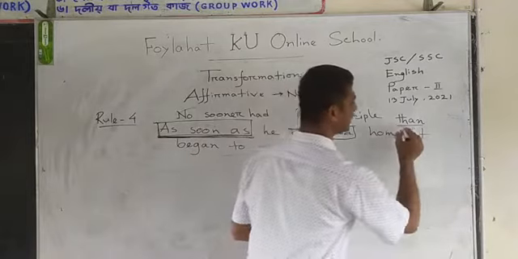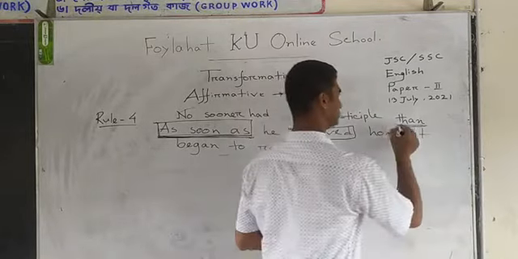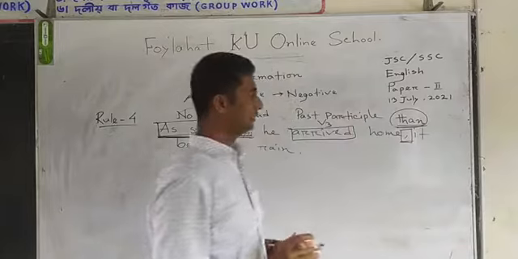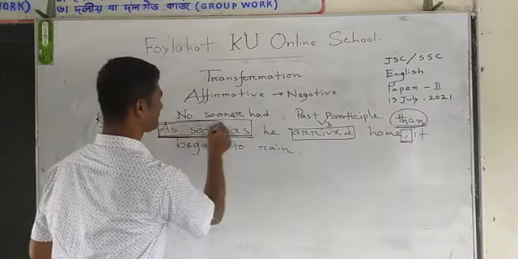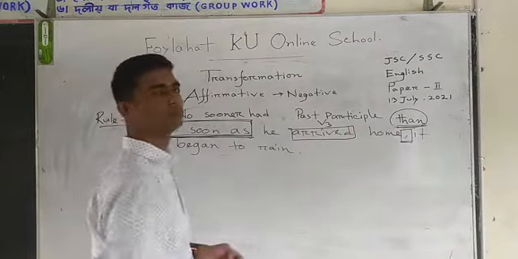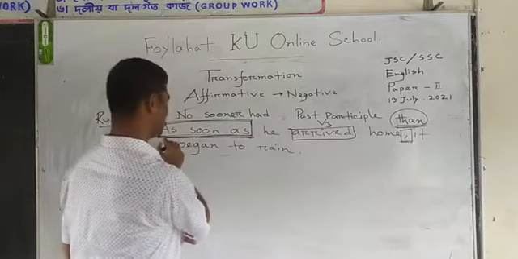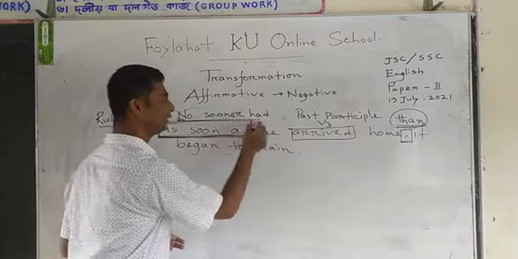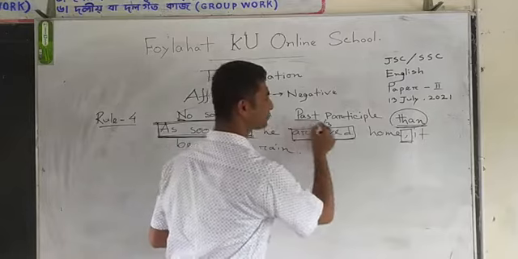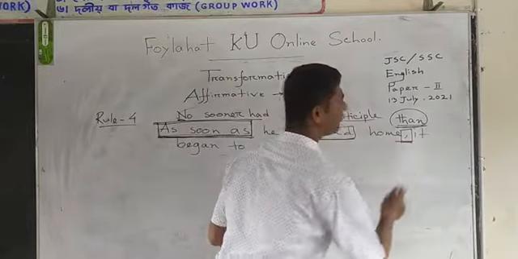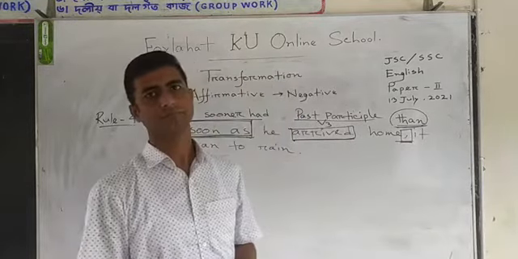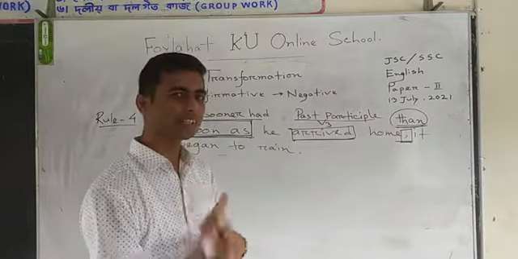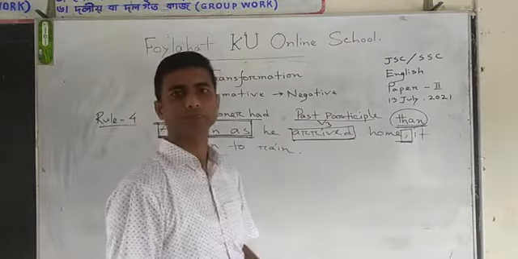That is T-H-A-N, than. These three parts we have to change. As soon as will be no sooner had, verb will be past participle, and comma will be than. So dear student, now we can easily make it negative.